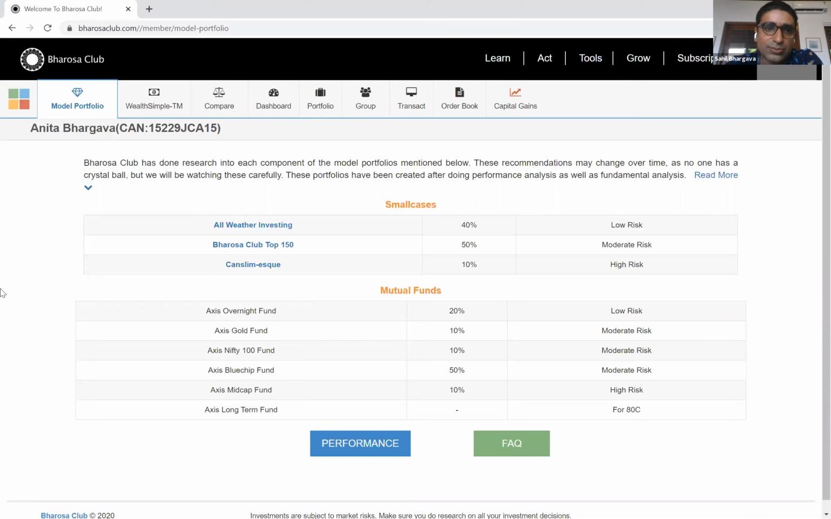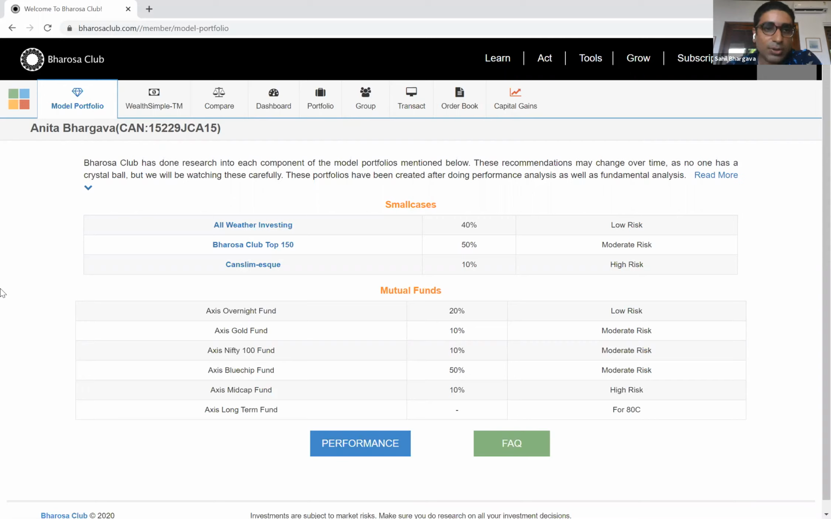I think in terms of the decision of small cases versus mutual funds, if you are a novice beginner investor, don't even think twice, go into mutual funds. They're an easier product to understand. You don't have to do a lot of homework on the fund managers. I mean, they've got long reputations behind them. If you are more of an intermediate investor, look at the small cases.